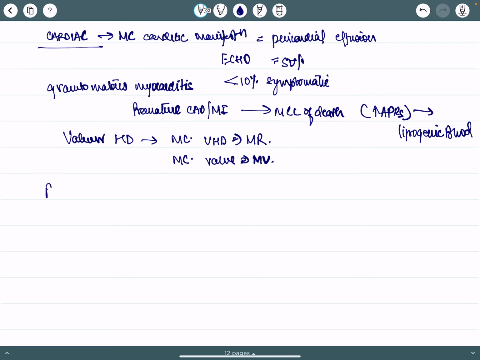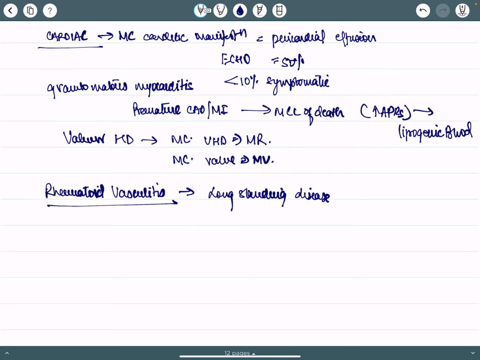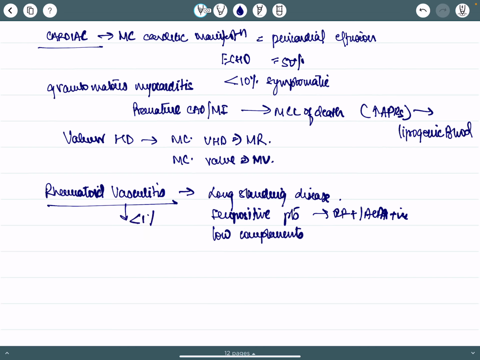Now we come to rheumatoid vasculitis. So it occurs in long-standing disease, in seropositive patients, that is RF positivity or ACPA positivity, with low complements, and its occurrence is less than 1%.